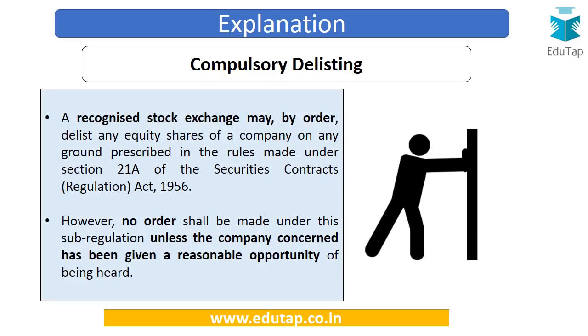So friends, in the previous question we learned about the concept of voluntary delisting. Now in this question we are going to learn about the concept of compulsory delisting. As per the compulsory delisting regulations, a recognized stock exchange may by order delist any equity shares of any company on any ground which is prescribed under the rules made under section 21A of the Securities Contract Regulation Act of 1956. So there are some conditions specified under the Act, and if these conditions are fulfilled and the grounds are satisfied, then the stock exchange may pass an order and delist the equity shares of a company.